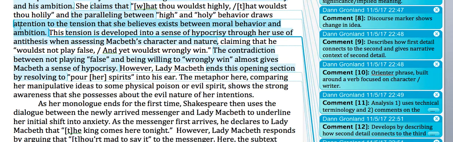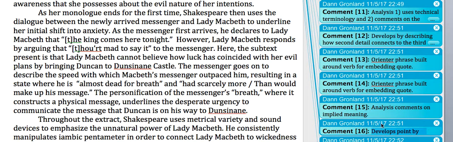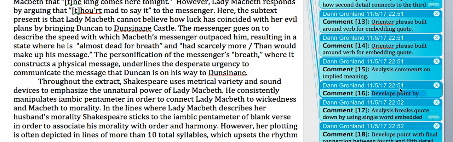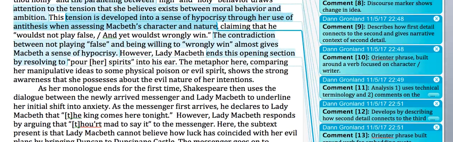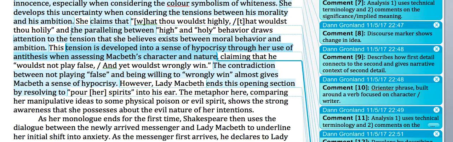Here. Then we move on to the next point. This tension is developed into a sense of hypocrisy through her use of antithesis when assessing Macbeth's character and nature. Now this is slightly different. It's developing the point here by talking about the technical language within the first sentence. Again, active verb, claiming that he would not play false and yet would wrongly win. So that quote is embedded again in this active verb phrase that allows us to do that.